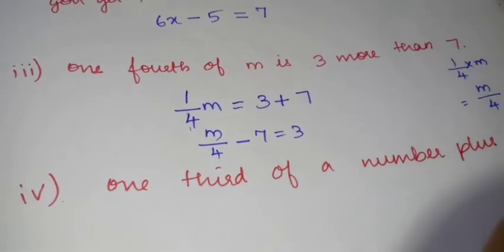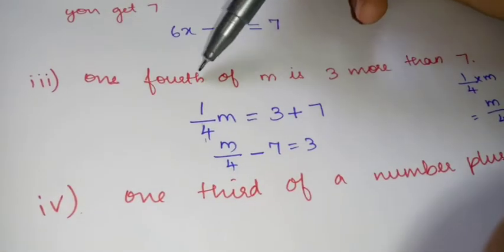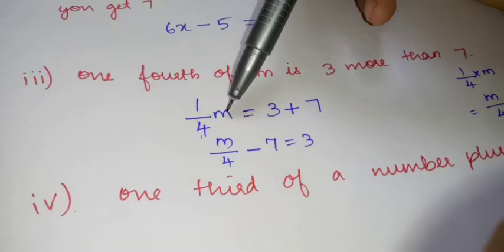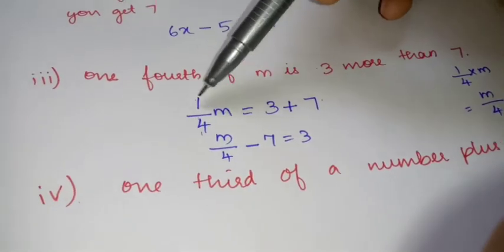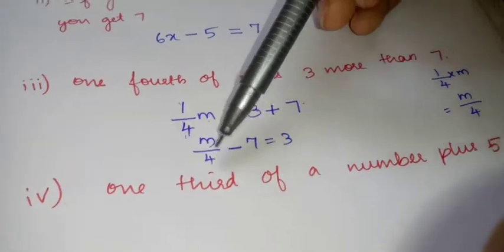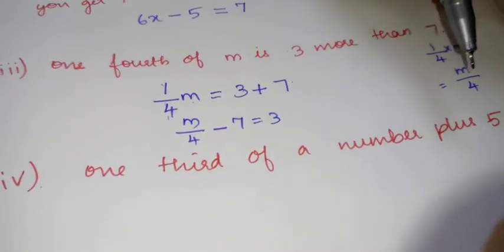Okay, so what is the question, children? 1/4 of m. 1/4 m is 3 more than 7. So 1/4 m is m/4 minus 7 equal to 3.